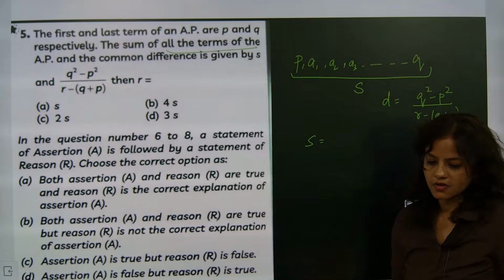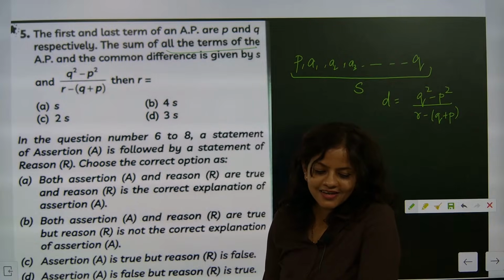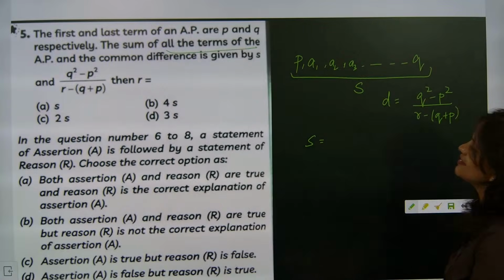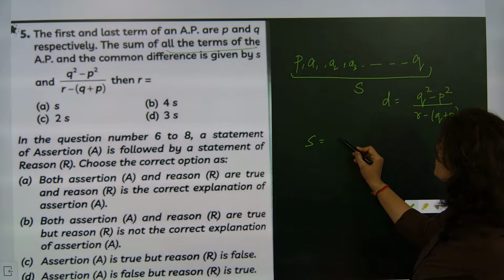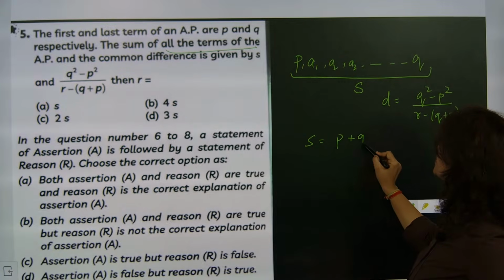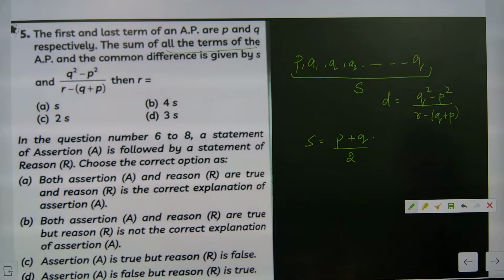Kritika is telling C, Naren is telling D, and B. 4S. I think so. It's 4S, because the sum of terms will be first term plus last term divided by 2, S will be there. Correct now. Whatever S is written, because they are asking in terms of S, then R will be written in terms of S.